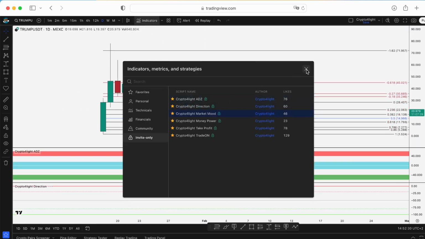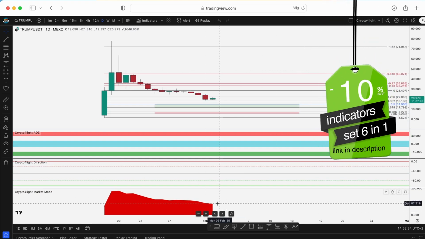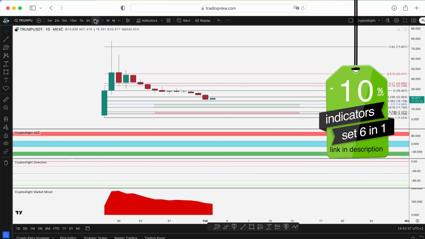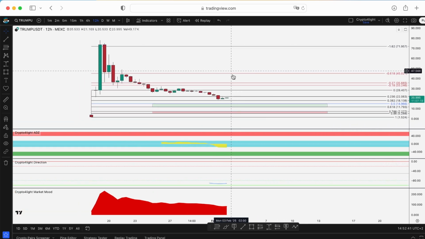Take a look with my custom cursor, the ADZ direction of the market move. This is still a free fall on the daily time frame for this token. On the 12 hour time frame, here we lay down at the bottom. So it means sooner or later, I think we will test some of these blocks and we will bounce.